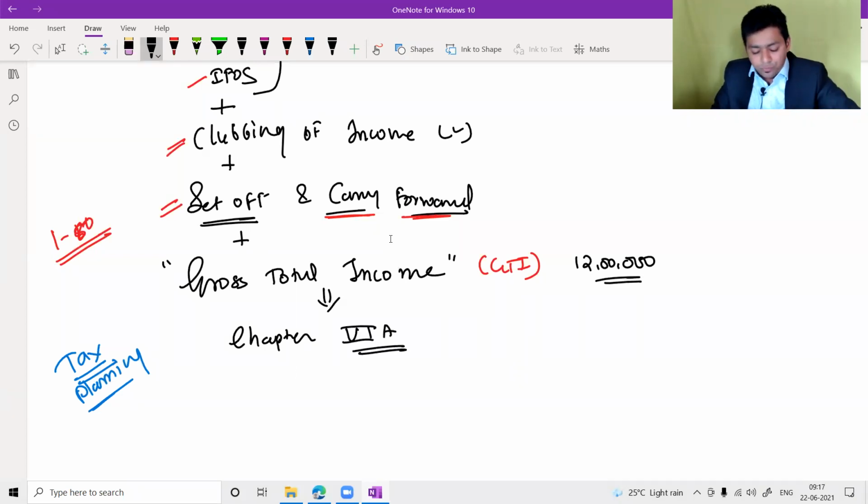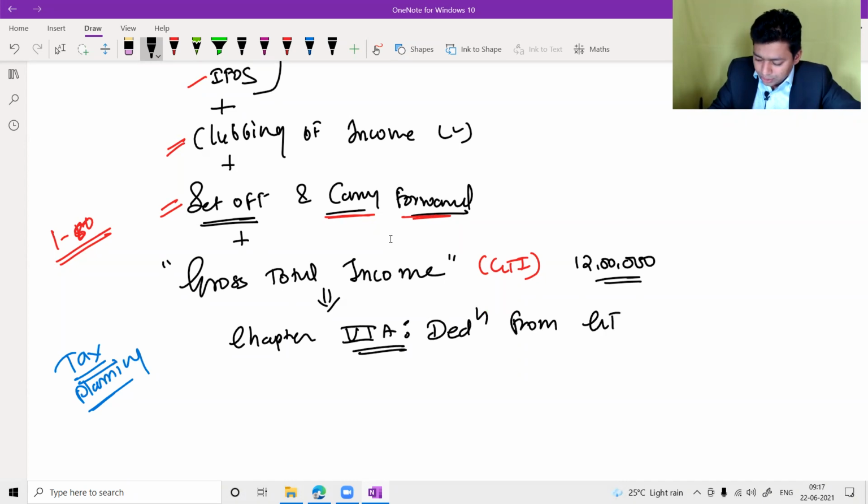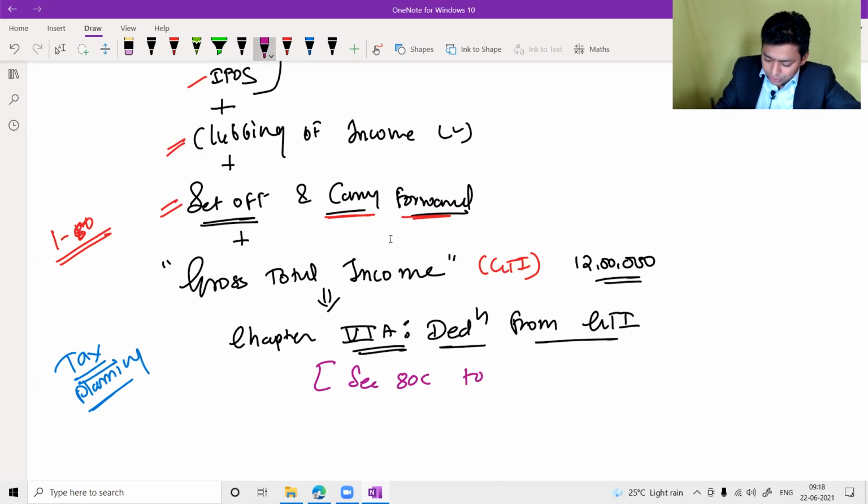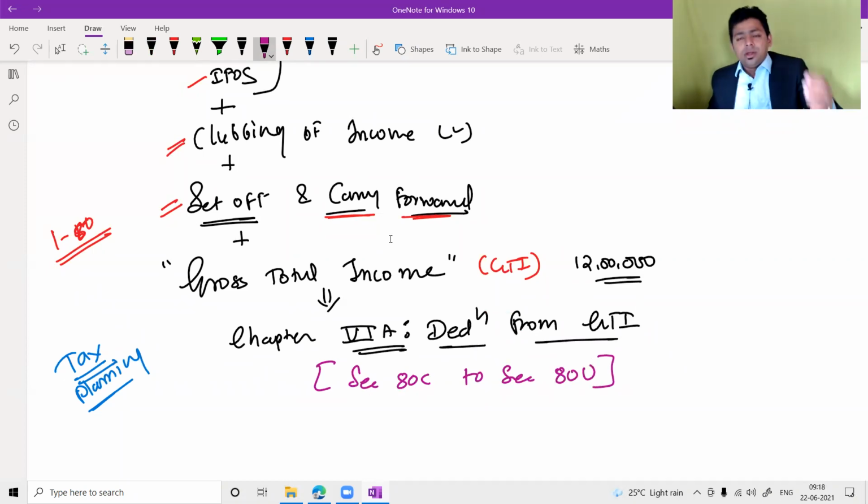Chapter 6A of the Income Tax Act covers deduction from gross total income. So you need to understand this, deduction from gross total income. And there are so many sections which are given in this particular series. The series is section 80C to section 80U. So many sections are given here.